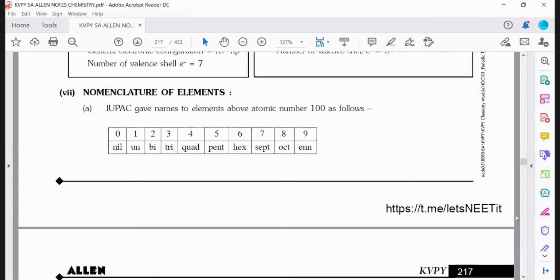Sir, can you give an example, sir? Wait. You will get the example. Wait. I think you understood this.